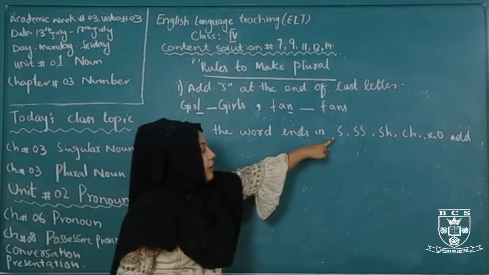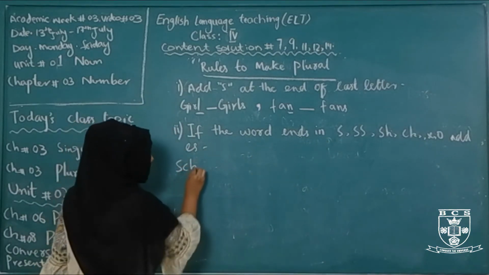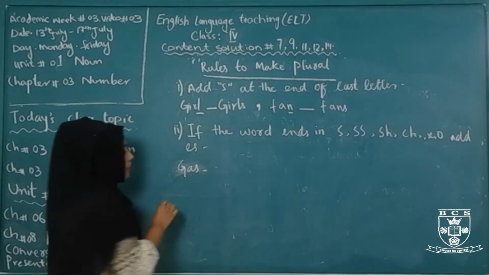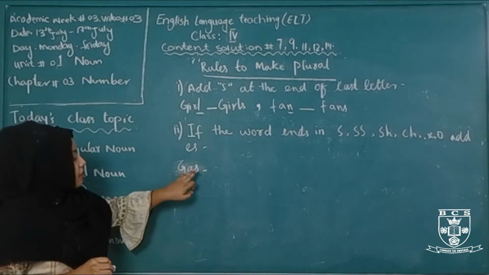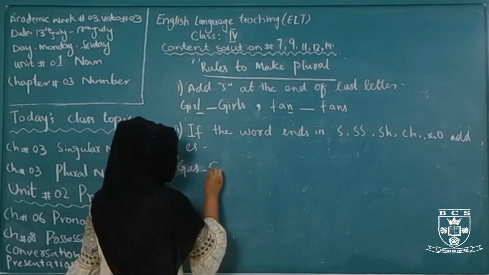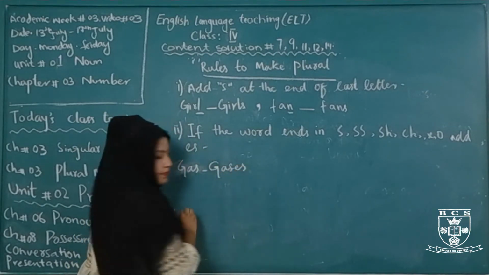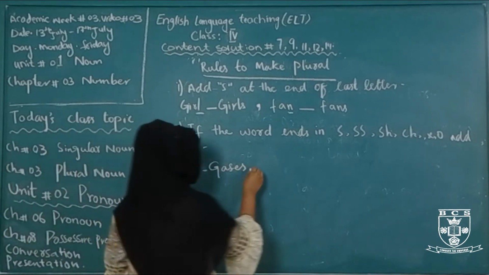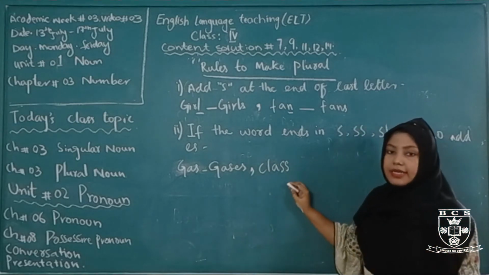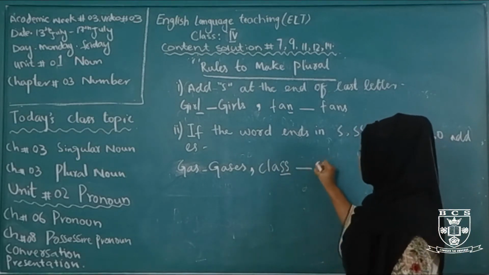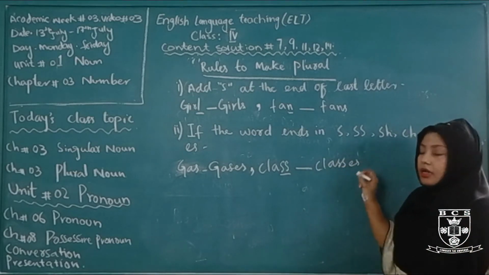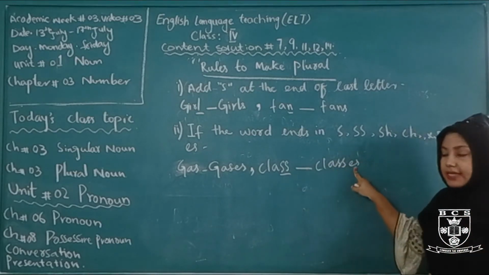For example, gas. The word gas ends in s. If the word ends in s, what we do? We simply add es there to make it plural. It becomes gases. Then double s, class. The word class ends in double s. What to do? At the end of double s, add es to make its plural. It becomes classes.